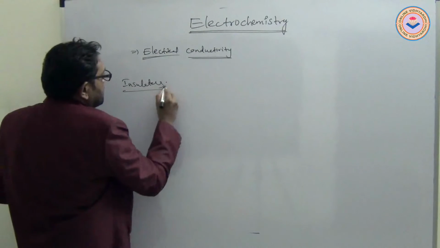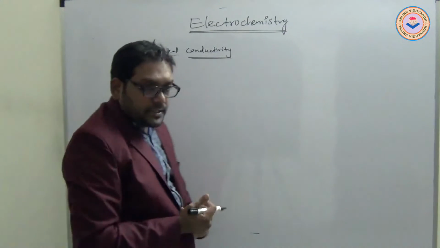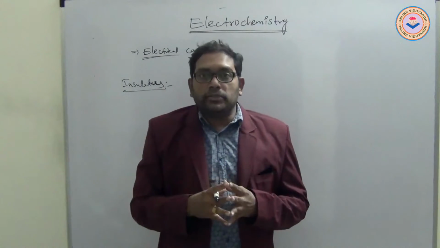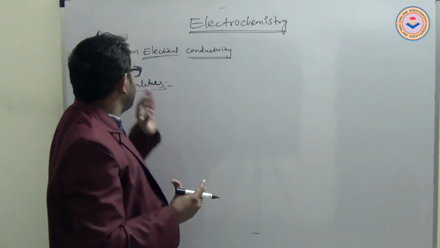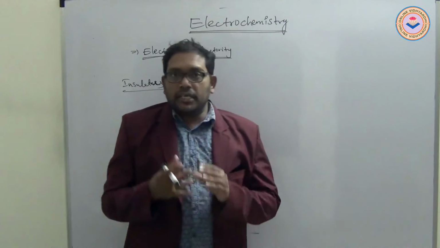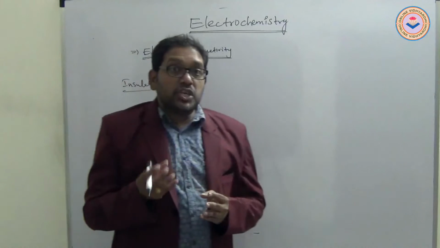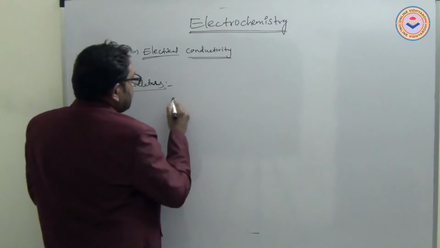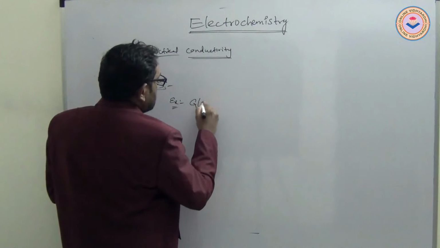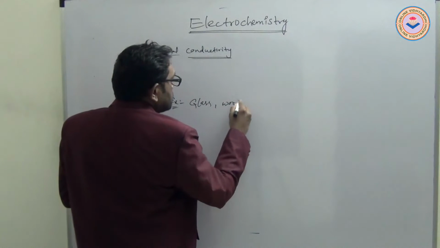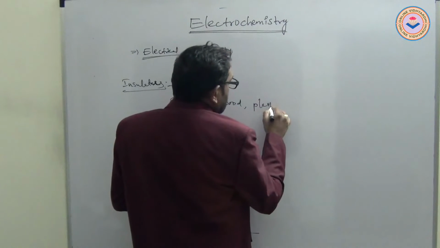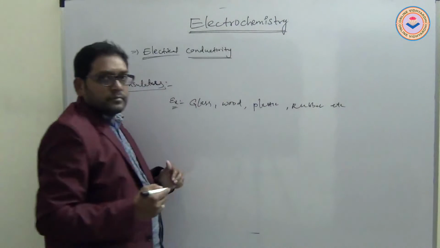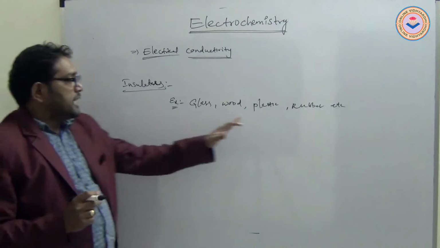Insulators. Insulators means the compounds which do not allow current through them. Those are said to be insulators. The substances which do not allow current through them are insulators. Examples for insulators are glass, wood, plastic, rubber, etc.